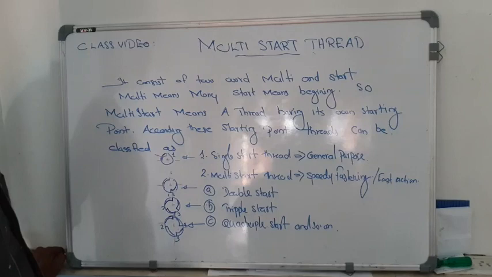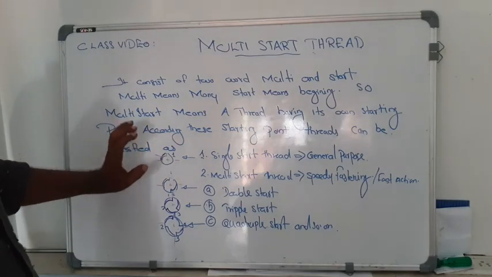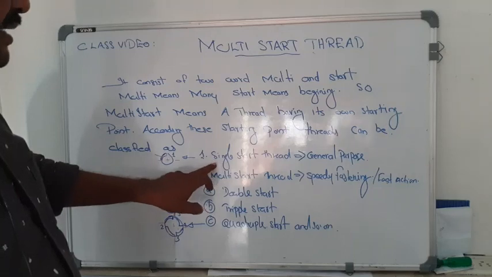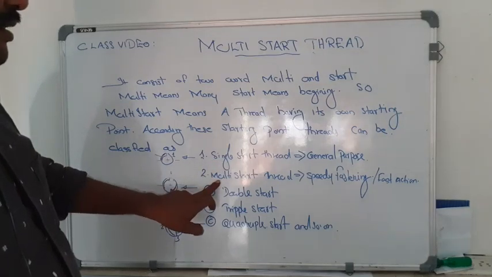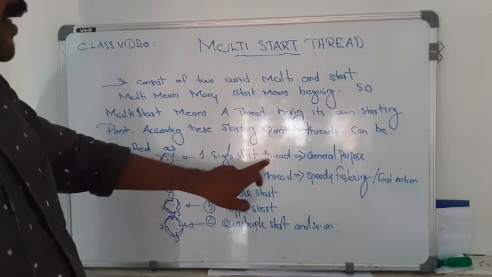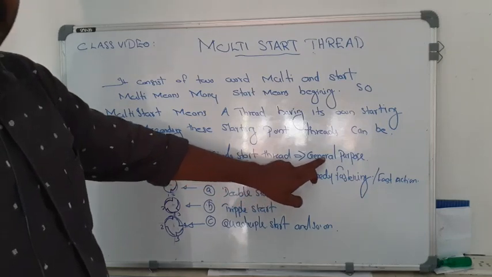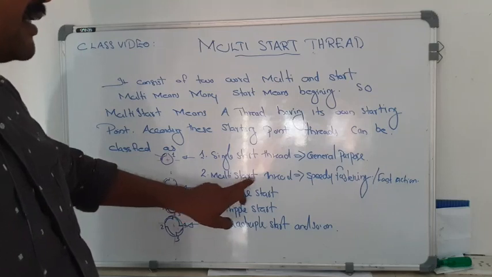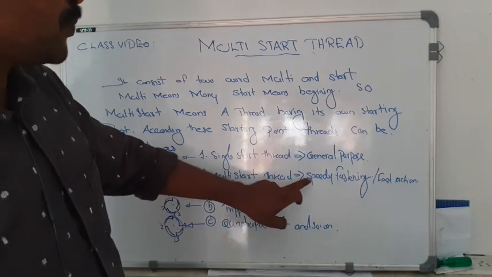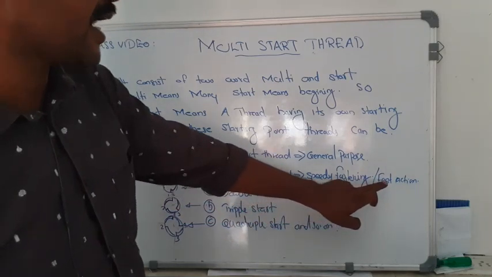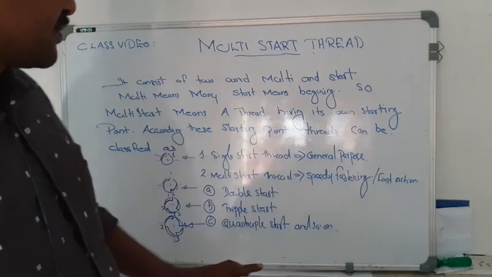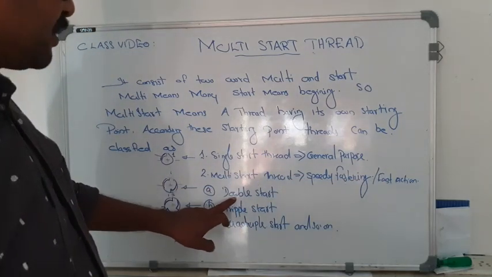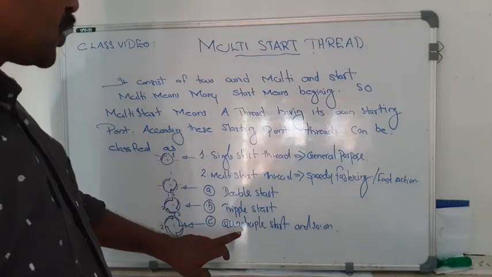Depending upon the number of starts, threads can be mainly classified as single start and multi-start. Single start thread is mainly used for general purpose applications, whereas multi-start threads are mainly used for speedy fastening or fast action purposes. Multi-start threads are again classified as double start, triple start and quadruple start.